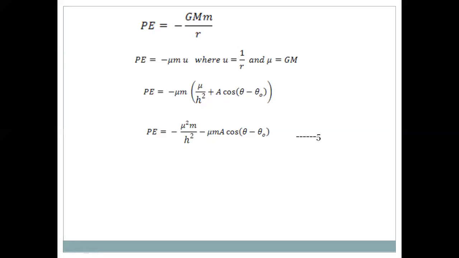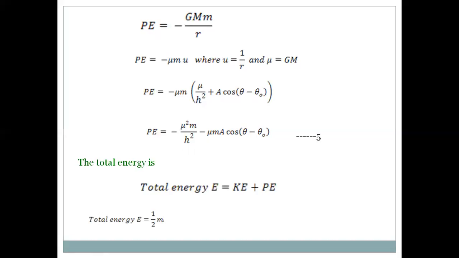Now the total energy E is equal to kinetic energy plus potential energy. So the total energy is equal to ½ m h² A² + μ² m/(2h²) + μ m A cos(θ − θ₀). This is the kinetic energy, and the potential energy is −μ² m/h² − μ m A cos(θ − θ₀).